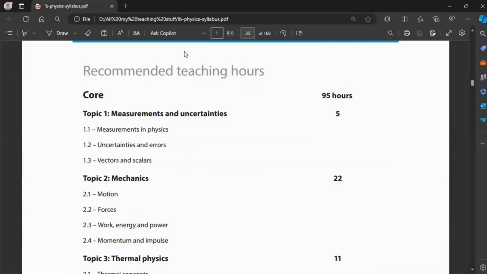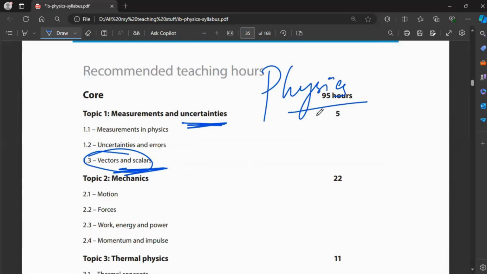So in the first chapter, this is the basic part. This is the basic thing that we study in physics. What is measurement? What kind of errors can there be? What is the difference between vectors and scalars? So, what is the language of physics? Tell me. Language, maths. Very good. Maths is the language of physics.